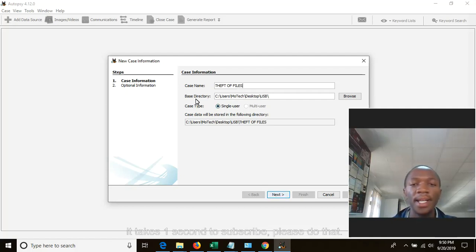The base directory is the place or destination folder in which all content files made or analyzed by Autopsy will be stored.